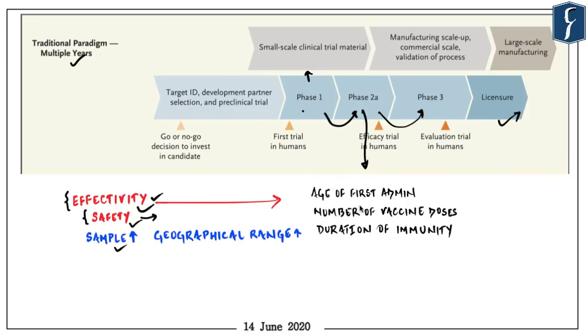And the main emphasis of phase 2 trial is to try to identify the age of first administration of the vaccine, the number of vaccine doses that will be needed, and the duration of immunity being induced by the vaccine, whether it is lifelong or it goes away after some time. So all these things are tried to be identified in the phase 2 trials.